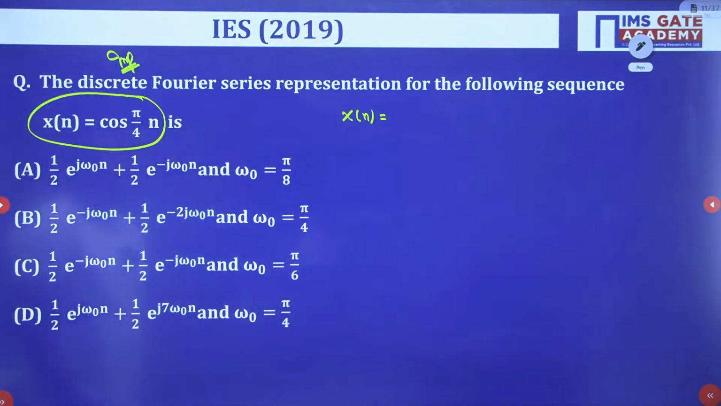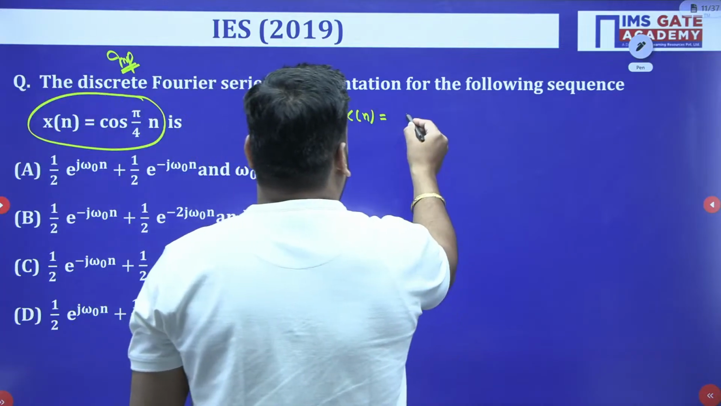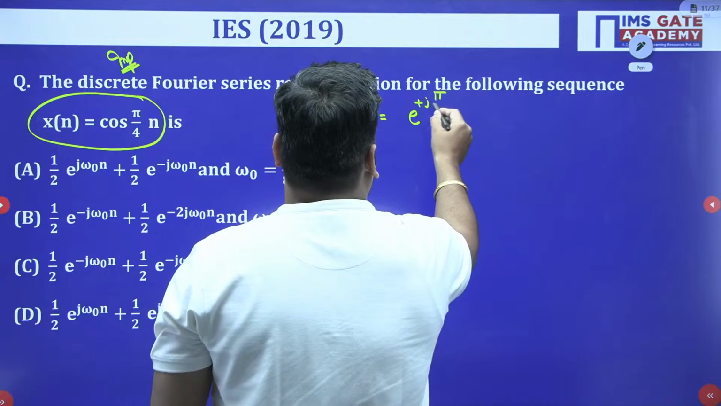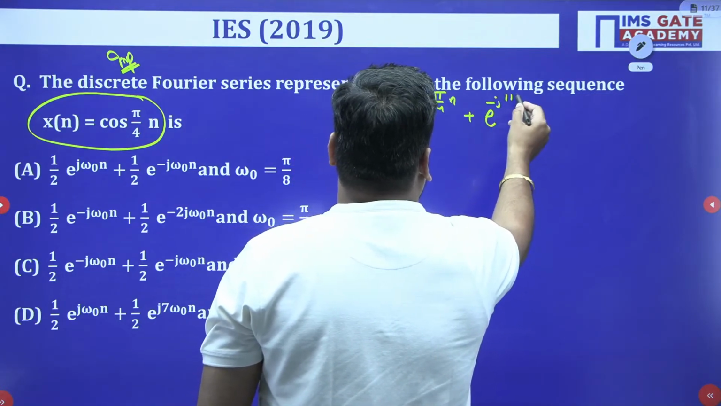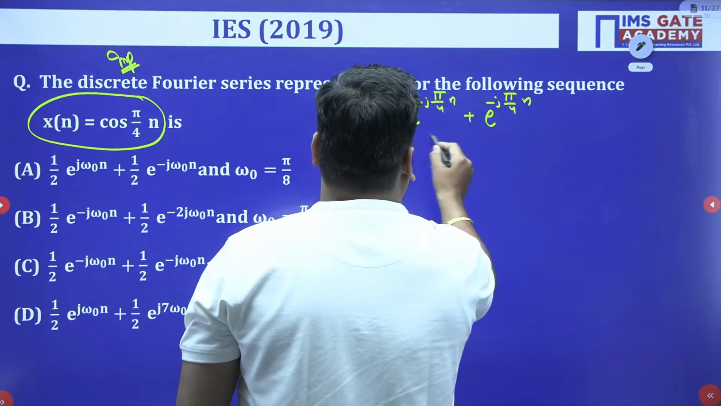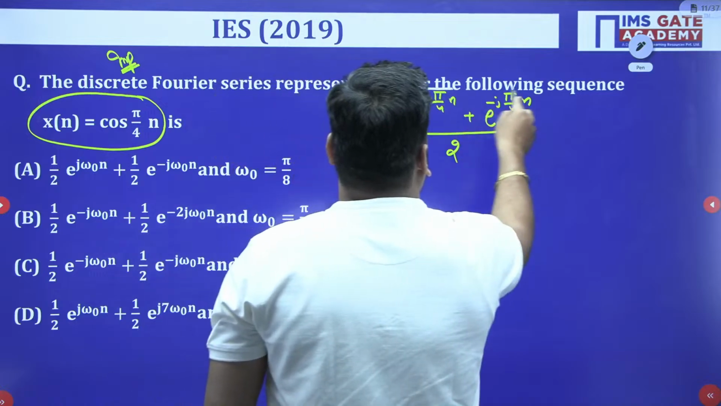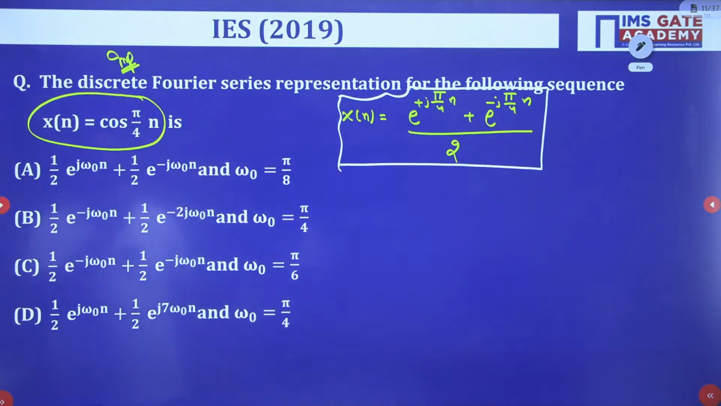Let's go, guys. So x of n is equal to cos pi by 4 into n. When you convert this, it becomes e to the power j pi by 4 into n plus e to the power minus j pi by 4 into n, upon 2. So this is your x of n: e to the power j pi by 4 into n plus e to the power minus j pi by 4 into n, upon 2.